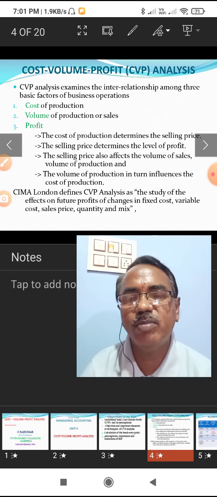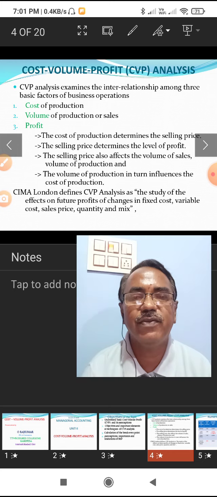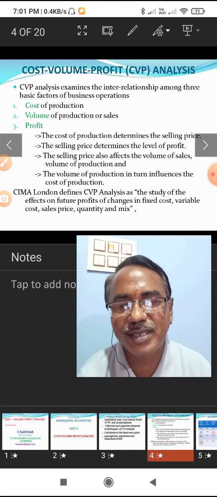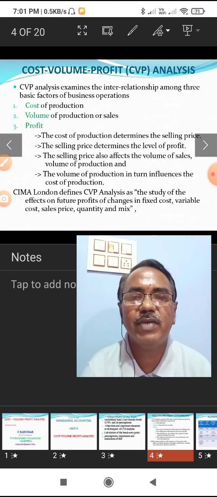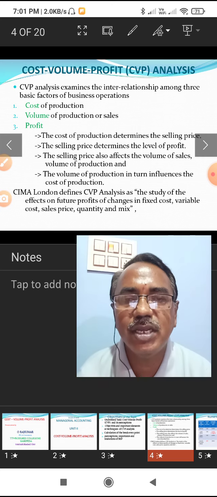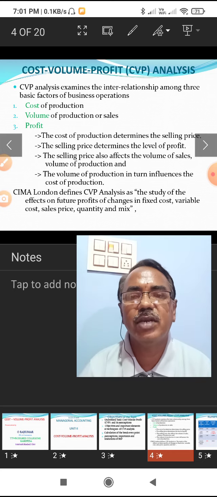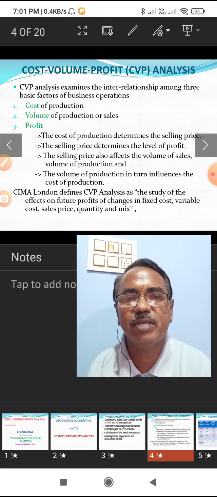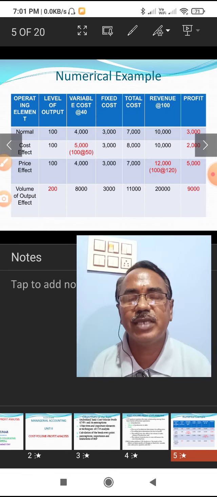The cost volume profit analysis examines the effects on profit with changed circumstances, that means changing the cost of production, changing the selling price, and change in the quantity of production and product mix. So cost volume profit analysis is a very important element to analyze and take managerial decisions.